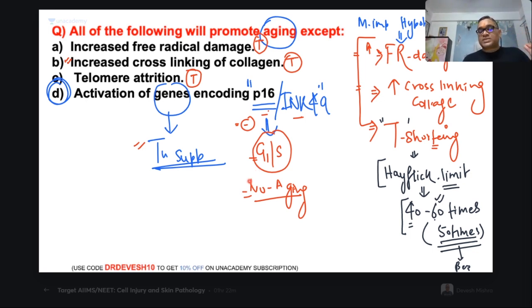Aging will also be stopped because the cell is not going to divide further and get any mutation or any kind of changes, right? So this is a very, very important point which I saw, and I thought the examiner can ask a question in your exam, because it is very prominently written in the new Robbins. In older Robbins, it is not given in a prominent manner, but in the new Robbins, they have written that activation of the tumor suppressor gene encoding P16 INK4A will be preventing aging, right? So that point you have to keep in mind. So that's why I kept this question, right?